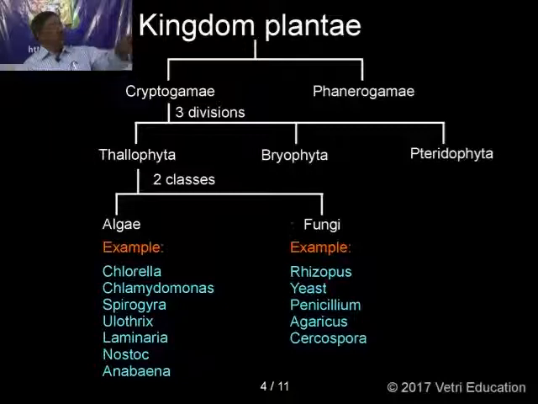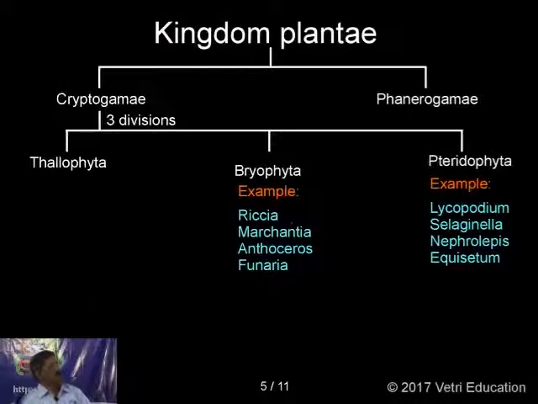Now, next go to Bryophyta. Bryophyta, this is a plant group, and these plants are the first land plants. Instead of roots, they have a rhizoid structure so that they can absorb water from the ground.